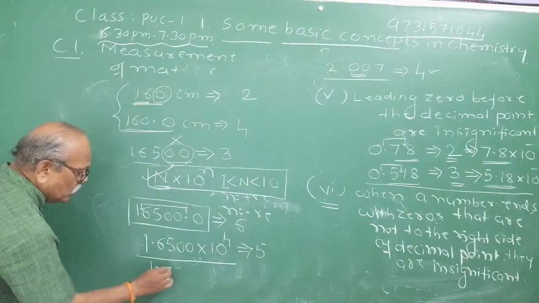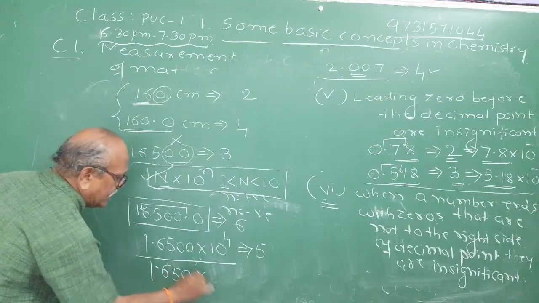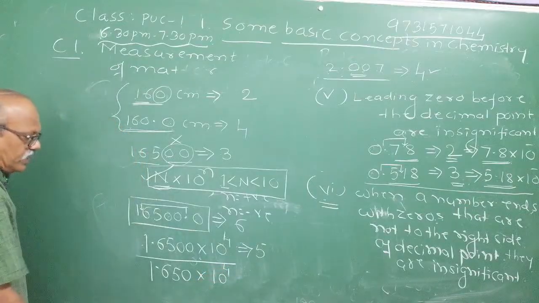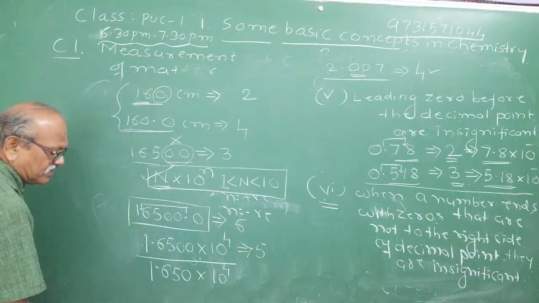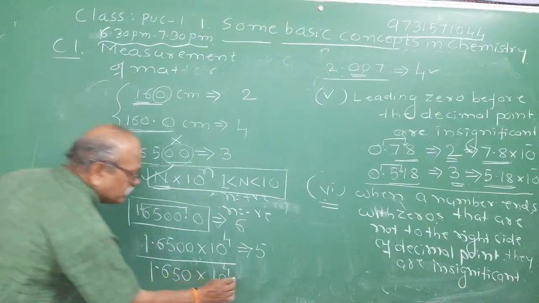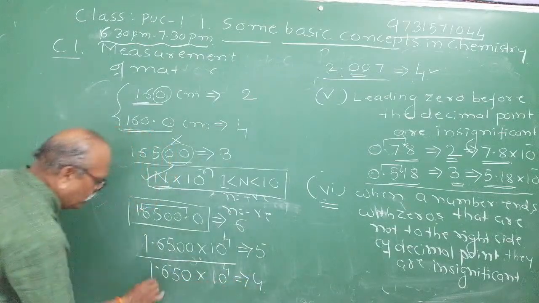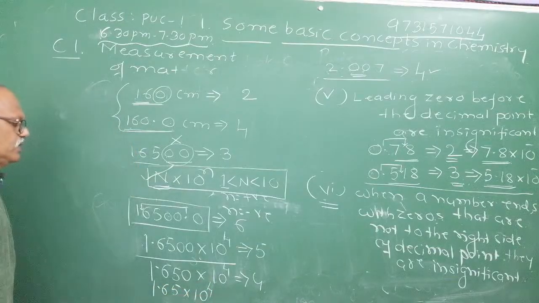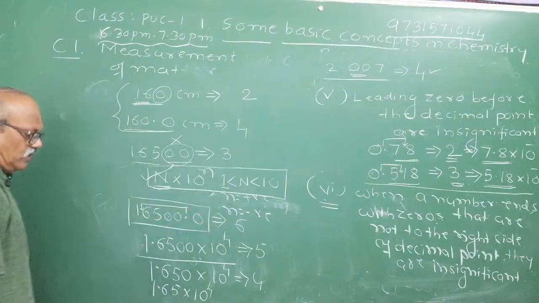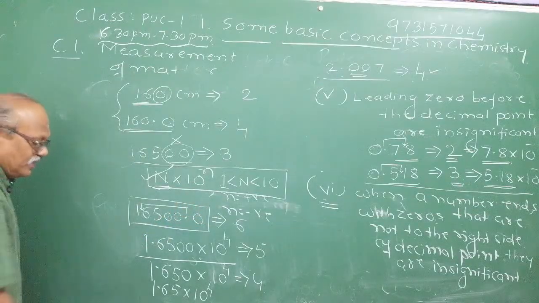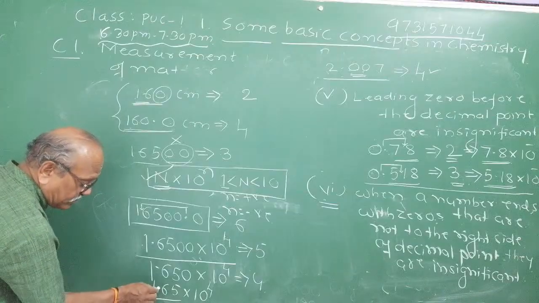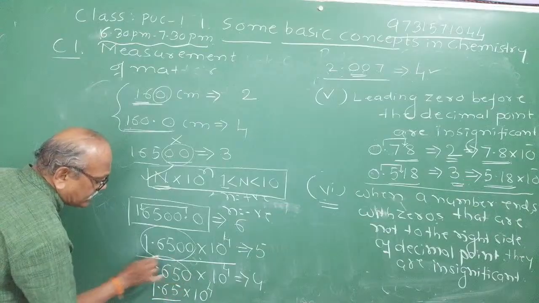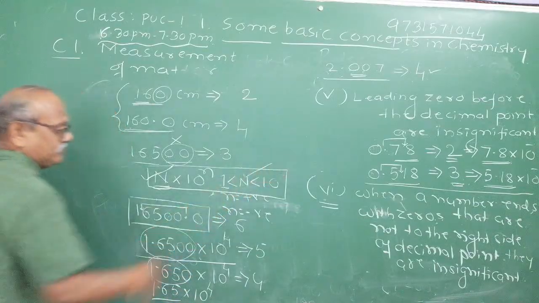Even you can write it as 1.650. If I write it, now tell me, it is also the same number. Now, can you tell me how many significant figures are there? 1, 2, 3, 4. Right. If you write only 1.65 into 10 raised to 4, in all the cases, you will get 16,500 only. Observe. The number of significant figures in the scientific notation is decided by n.